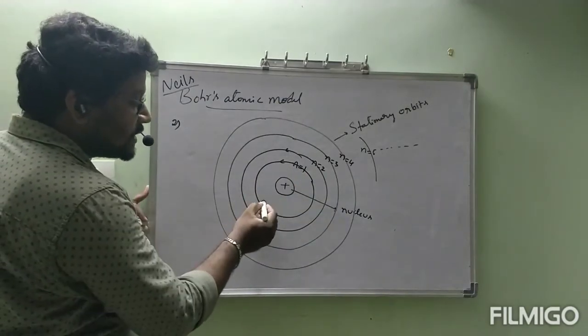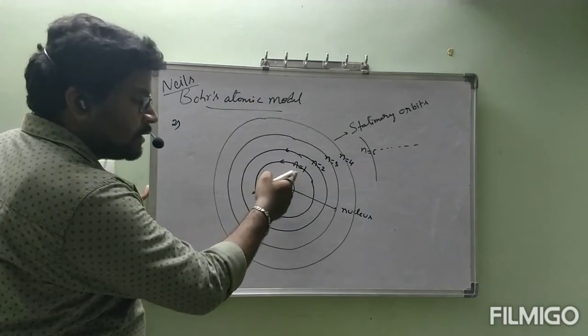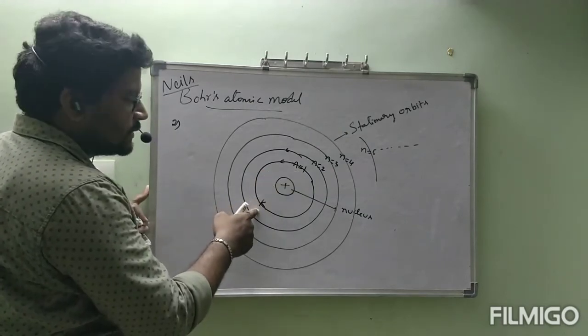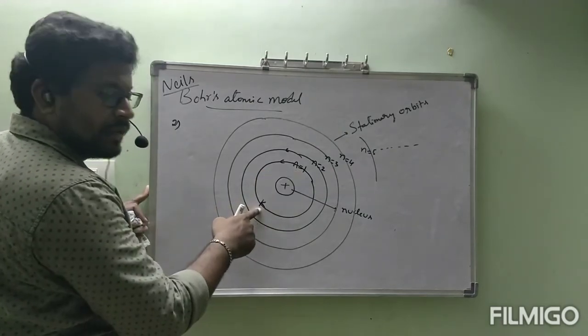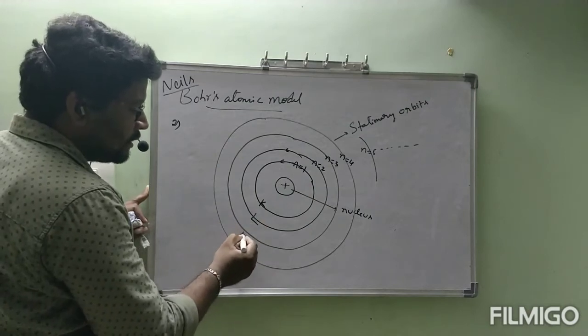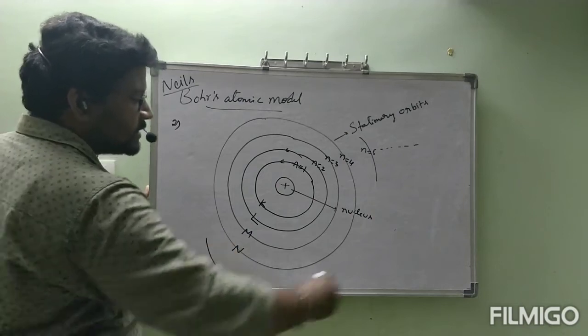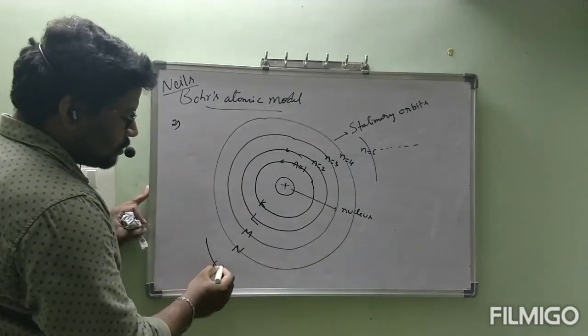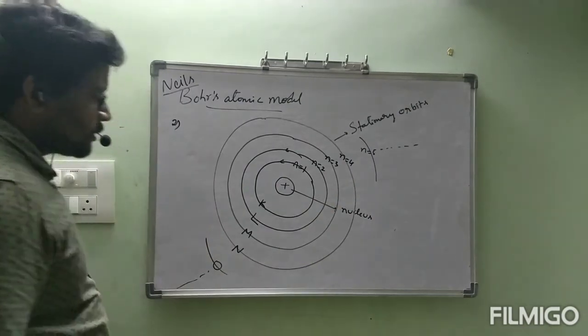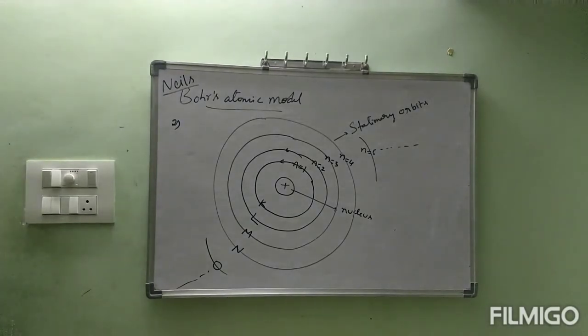Same, n is equal to 1 is given a name. Actually, he gave the name as K. n is equal to 1 means K, then L, M, N. If you have the fifth one, like this, O, continuation. This is the second point.